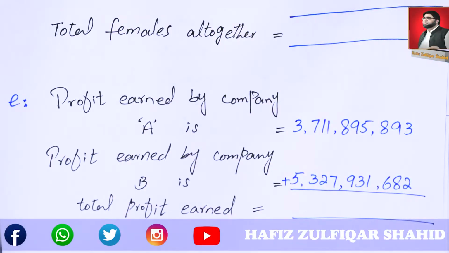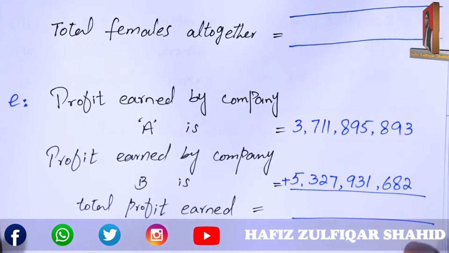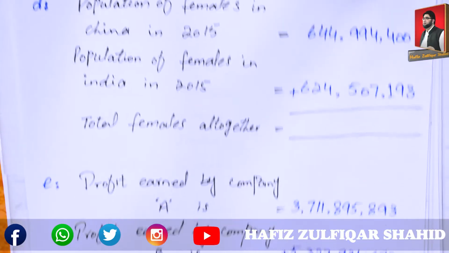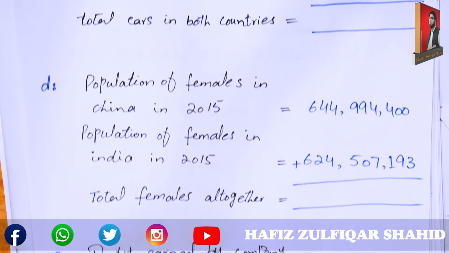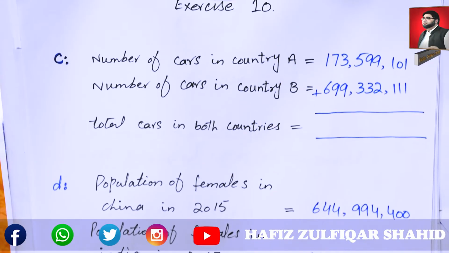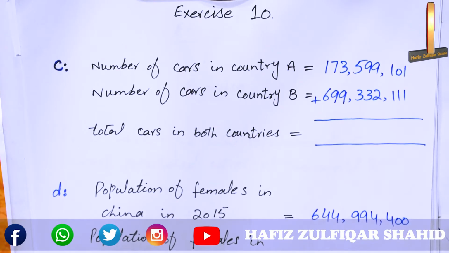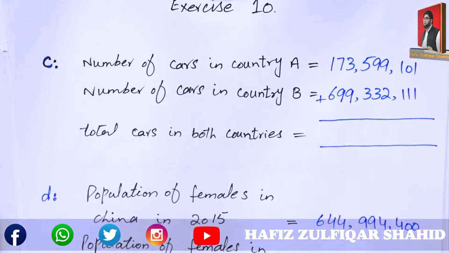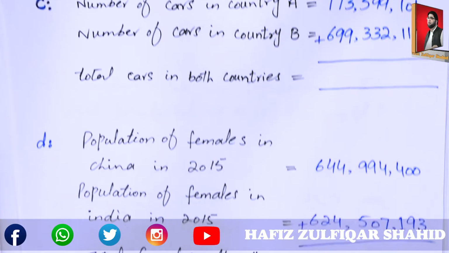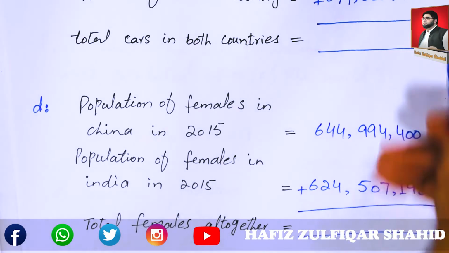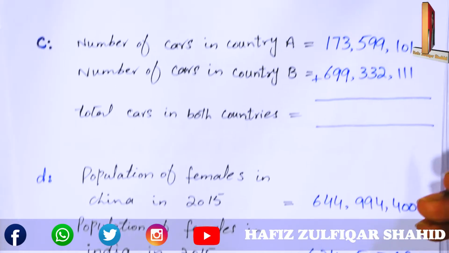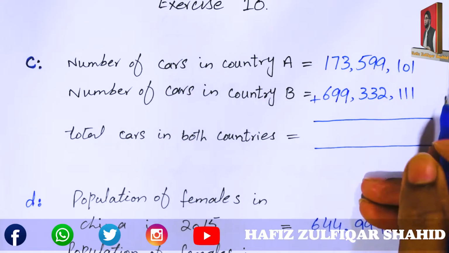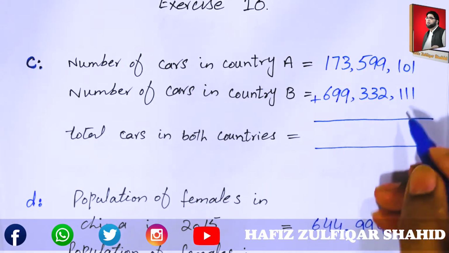Let's add all these numbers of cars. This exercise actually belongs to the topic addition. Let's add all these country A and country B cars.